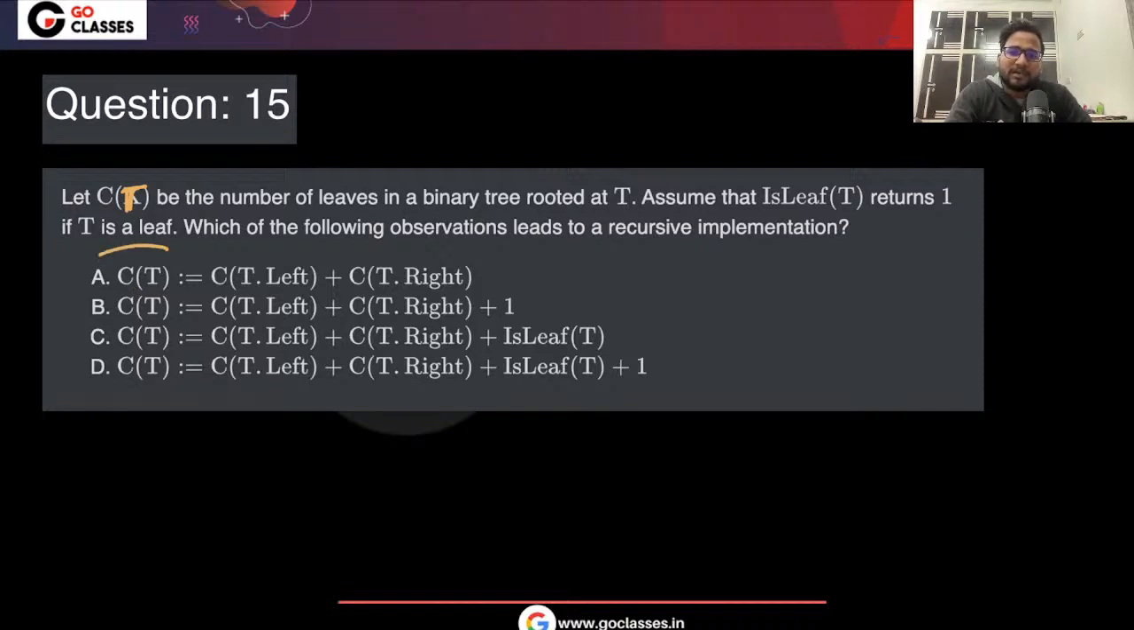So they are asking for the number of leaves, right? The number of leaves will be the number of leaves in the left plus the number of leaves in the right. Is this correct? What are you people getting? Are you getting A, B or C? There is some confusion happening. Some people are saying A, some B, some C.